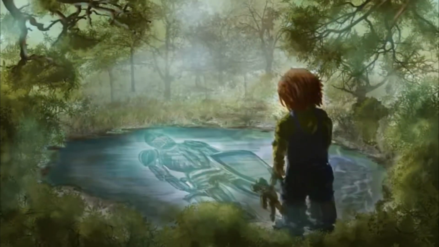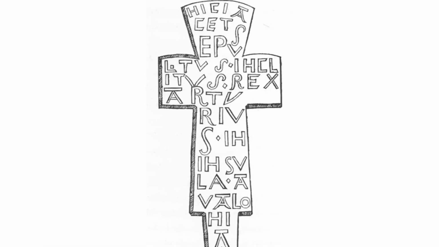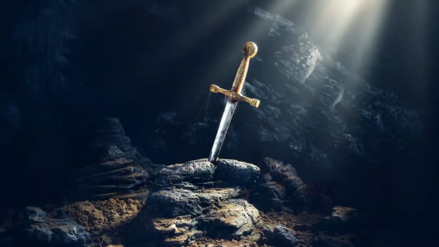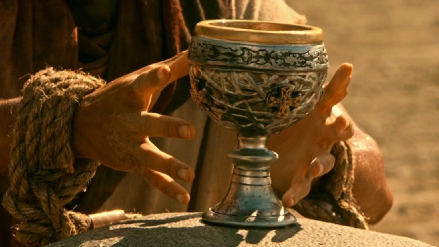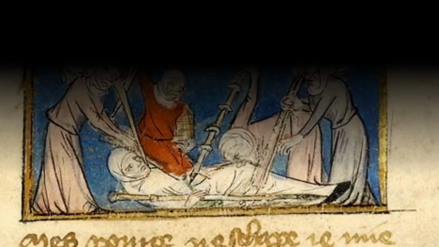For instance, the prophecies of Merlin about the downfall of King Arthur serve as a foreshadowing for the tragic events that follow. Symbolism. The Arthurian legend is rich in symbolism, with many characters, objects, and events representing deeper meanings. For example, the sword Excalibur is a symbol of King Arthur's divine right to rule, while the Holy Grail represents spiritual enlightenment.